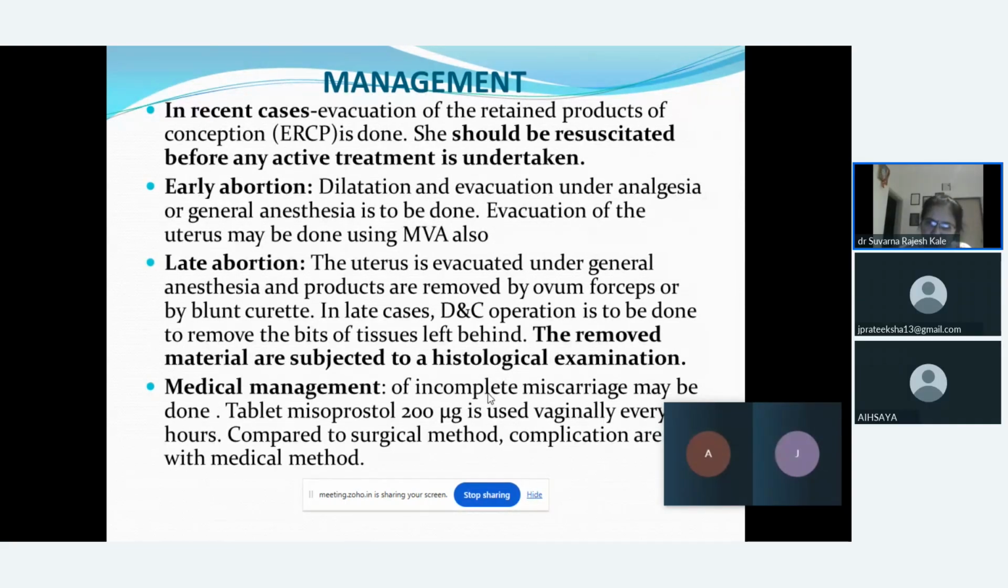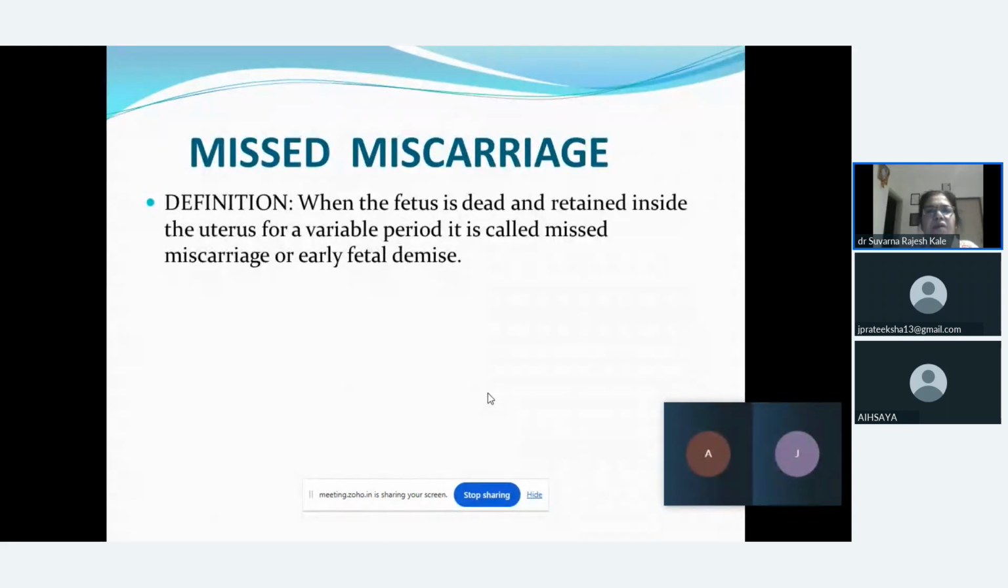Medical management of incomplete abortion may be done. Medically, this is the process we have to do in a surgical form. But when we go for a medical method, we can give misoprostol to a female transvaginally, 20 microgram every hour. Compared to surgical method, complications are more common in medical method. It takes time also.